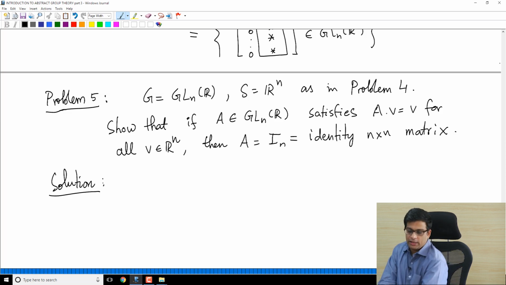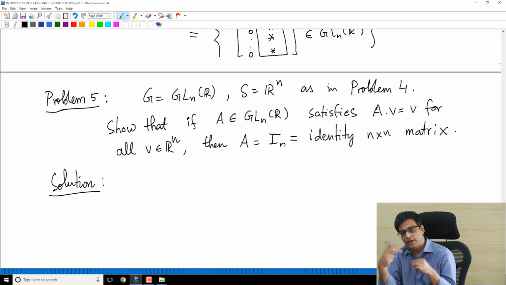Any matrix which fixes every vector, in other words, it's in the stabilizer of all vectors or all elements of the set S, must be the identity element. Why is this?